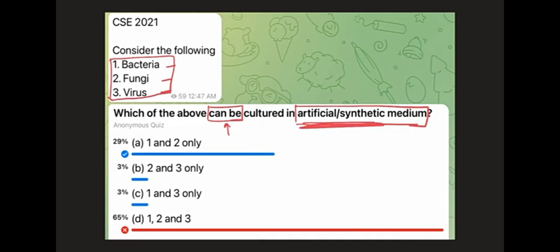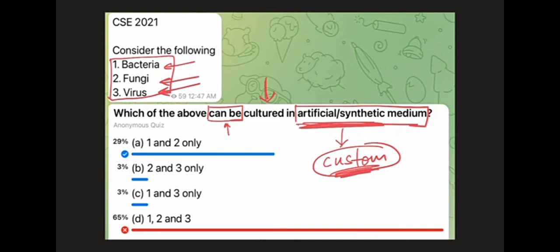So artificial or synthetic medium, basically these are custom made, tailored medium, right? Anything artificial, synthetic, or manufactured for something means you can customize it to your needs. You have full control over what you want to get. So if you want to culture any of these organisms, even one species out of the millions, if you can get some custom built infrastructure and process them, maybe it can get cultured in an artificial synthetic medium.